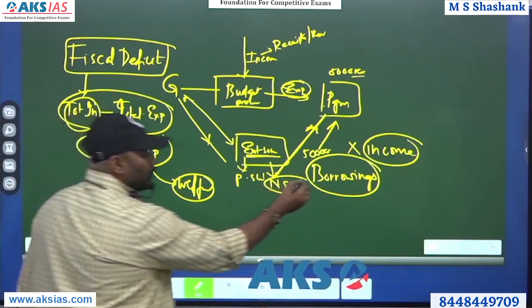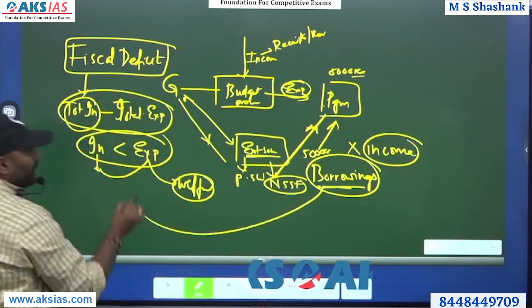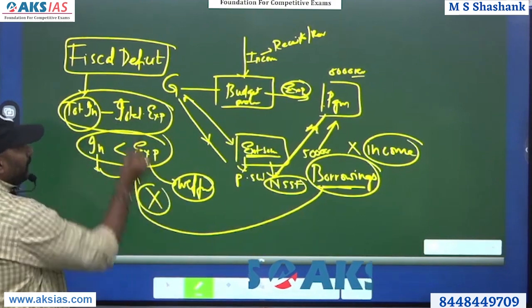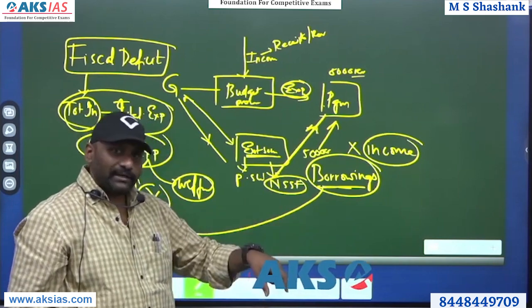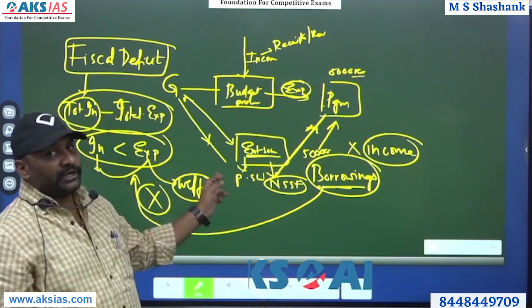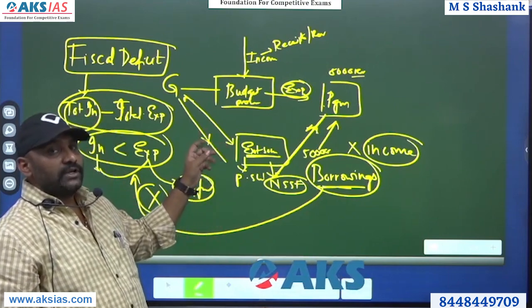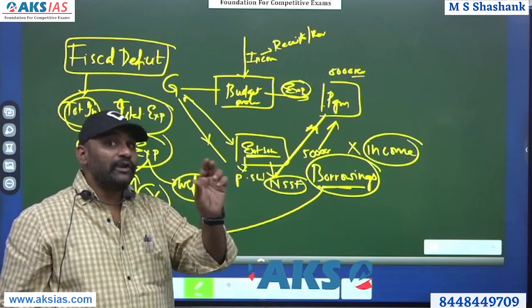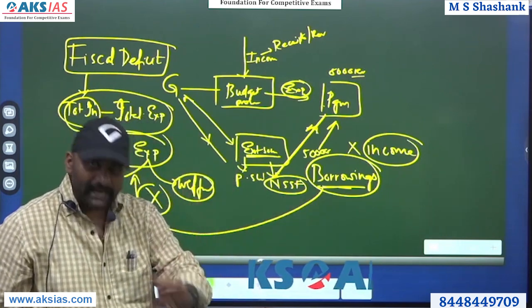Now here the beauty is, though these borrowings are being taken from outside, this borrowing is not included into the fiscal deficit. Though it is a borrowing, though it is like a debt, though it can be involved into expenditure, it cannot be treated as income, it cannot be treated as expenditure. The problem is it will not be included in the fiscal deficit. So the fiscal deficit levels will not change because of these borrowings. That is the advantage number one.